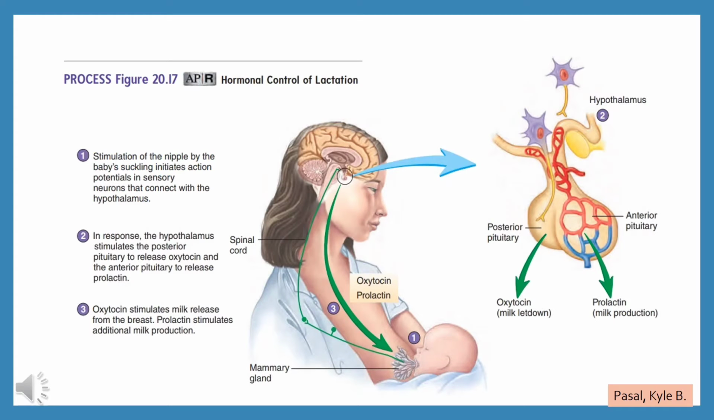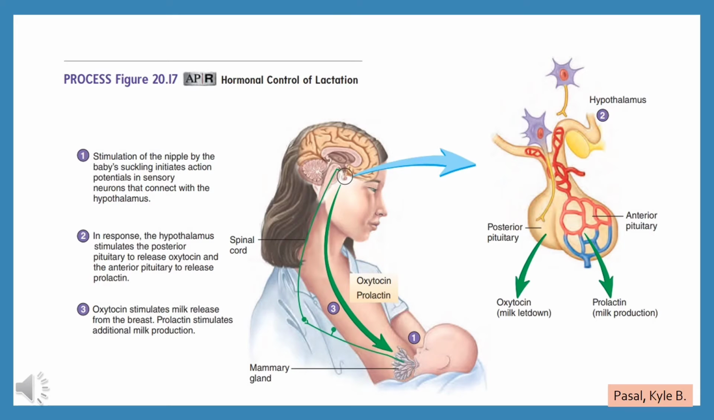These hormones work together to trigger lactation, or the production and secretion of milk from the mammary glands. Let's look at the steps involved. First, the crying of the baby, thoughts of your baby, or even the crying of another baby can stimulate the hypothalamus, which in turn stimulates the release of prolactin and oxytocin from the pituitary.